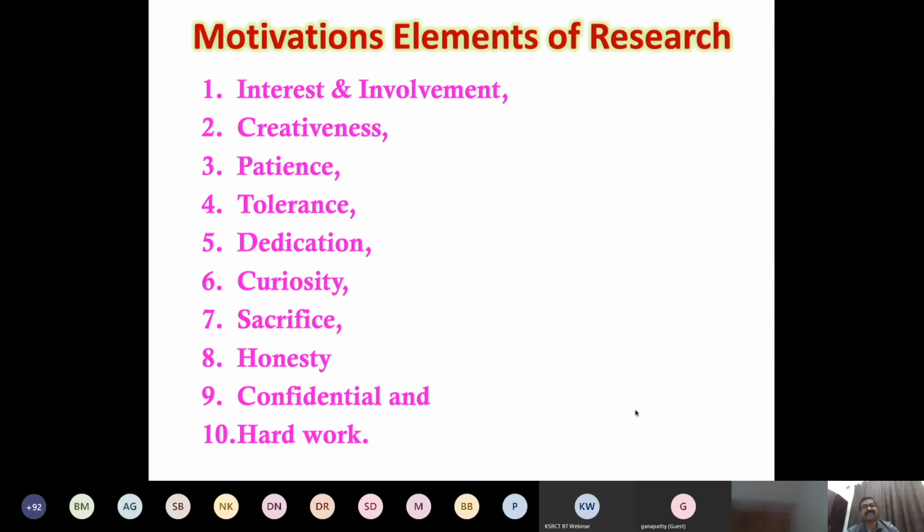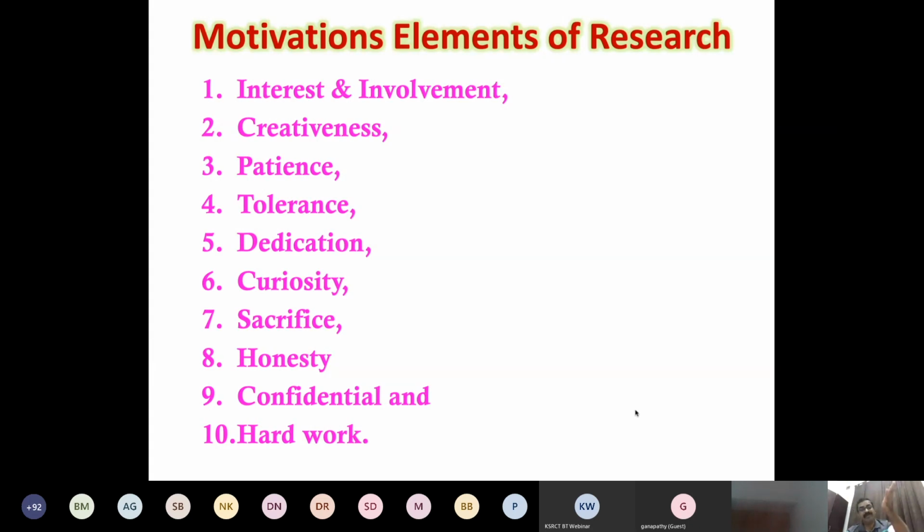Okay, so these are the 10 points I have given. Apart from this, some points are there, but these are the very important ones. Okay, you can read them one by one. Everything is applicable for successful research, but the percentage may change case to case.